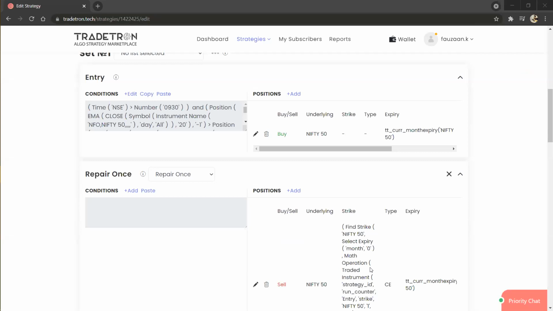But yes, we recommend that you should monitor your trades, even though they are automated. You have to monitor your trades if they are in active state, or means if they are live or in error state. For that sake, you have to monitor your trades, but it is not required.